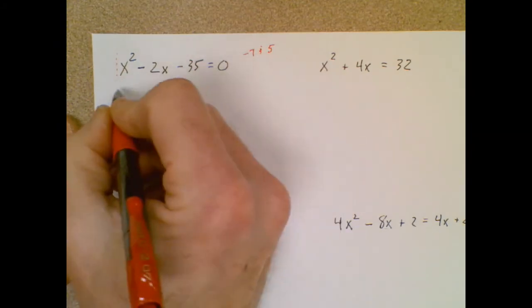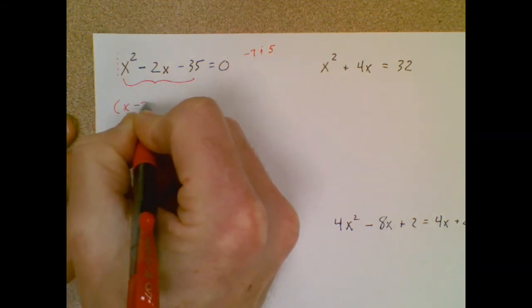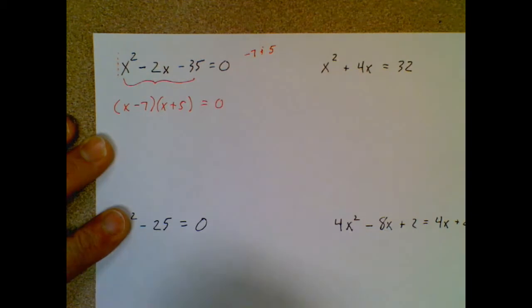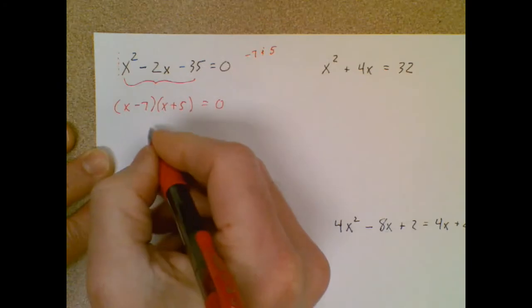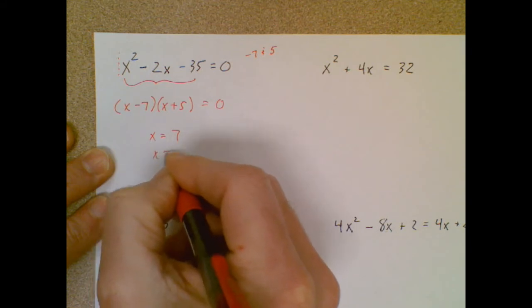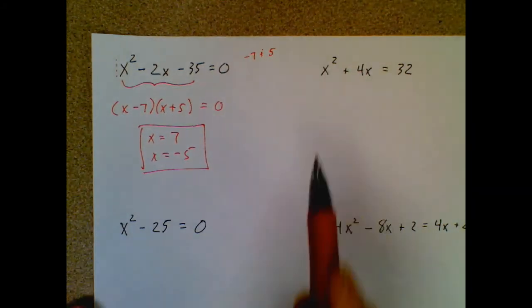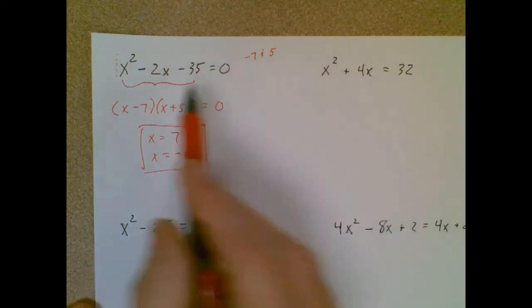So that means I can factor this whole piece, the left side, x minus 7, x plus 5 equals 0. And as soon as I've done that, I've turned standard form into factored form, and now it's so easy to get my answer. Ta-da!